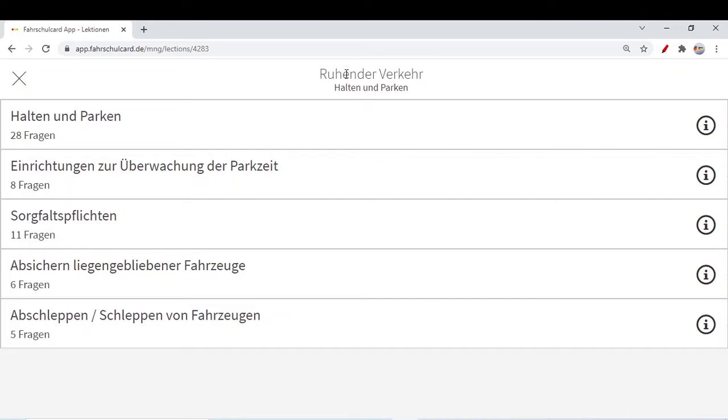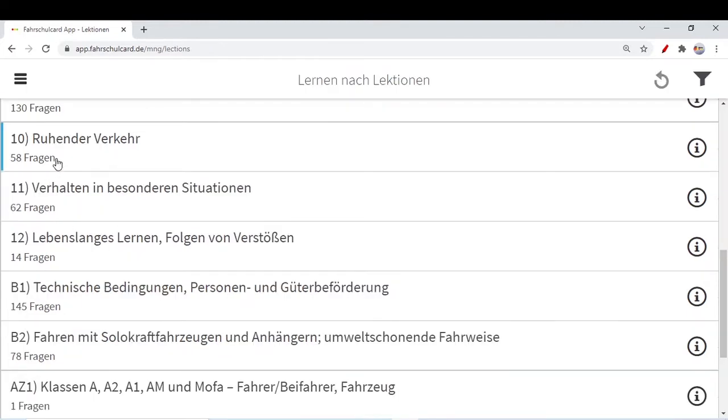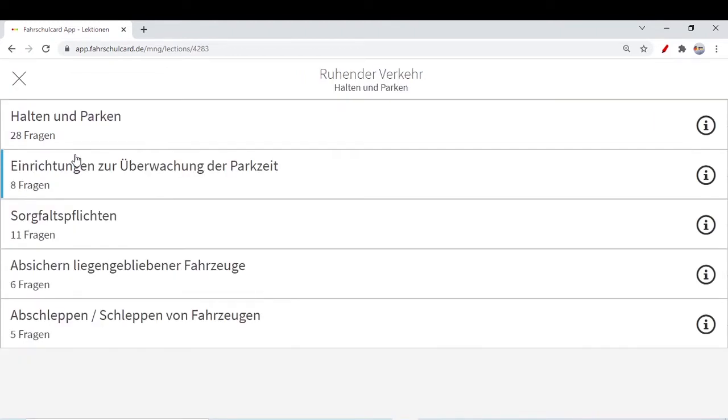So I think in this topic you will definitely need some pages to note down so that you can remember it in the long term for your theory exam as well. There will be some distances in meters or some speeds mentioned that you need to remember. Anyhow, we will try to make a different bonus video which will cover all the speeds on different roads, all the distances you need to maintain from different traffic signs. But you can also do it on your own if you want to remember all those issues. So let's start. As I told you, in total we have 58 questions, so we will make around 2 videos, 30 questions for the first video and 28 questions for the second video.